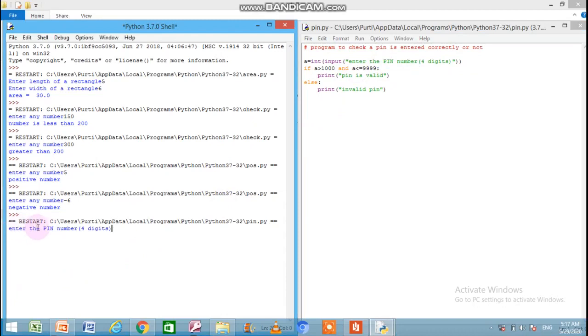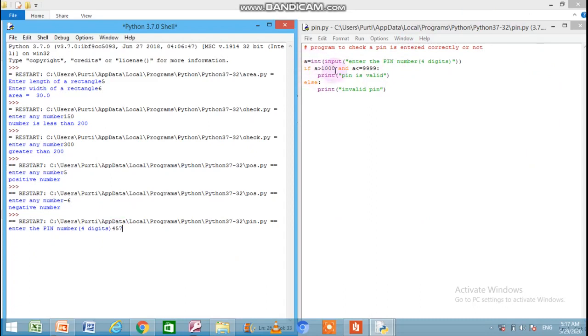Now the first statement is enter the PIN number 4 digits. This message is flashed with the help of the input statement. Input is asking from the Python. That will be converted to int and stored into A. So let us give a PIN number, 3-digit PIN number. Let us give the wrong value. Computer is asking for the 4-digit. We have given 3 digits. Now what will happen? After the input value will be checked.